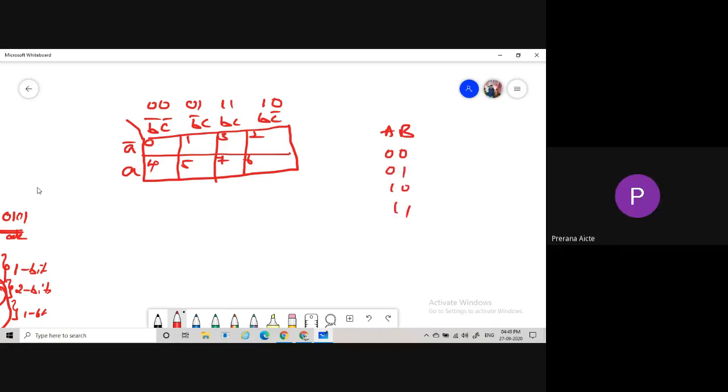Yes, sir. Then why are we writing like this? Because there should be only 1 bit change. So that is nothing but gray code.